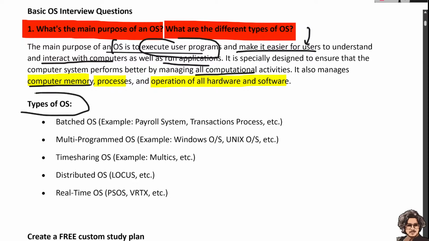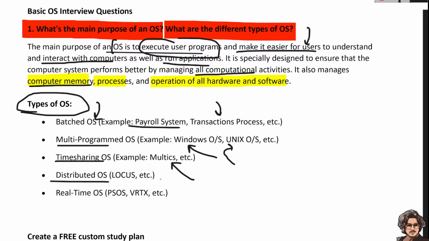Again, what are the types of operating system? First of all, the different types of operating system are the batch operating system, such as payroll systems and transaction processing. Then the multi-program operating system. Windows, Unix, Linux, everything are multi-program. Then the time sharing operating system, such as Multics.